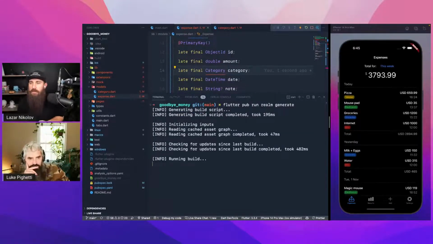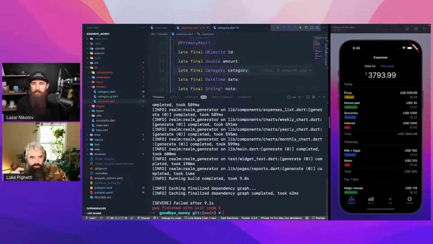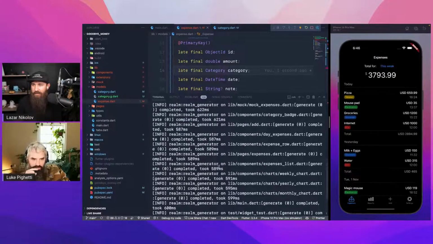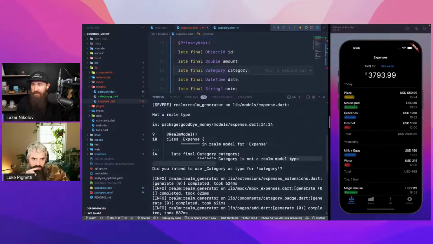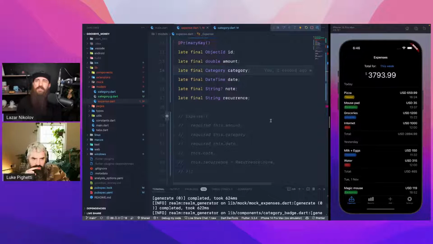Let's see what happens. It should be smart enough because it knows the linking and the dependencies. Imagine if you had to generate these in order every time. That would be crazy. But it looks like it failed again. It's not a realm model. Oh no. What if you had 20 plus, 30 plus? That's a lot of manual work.